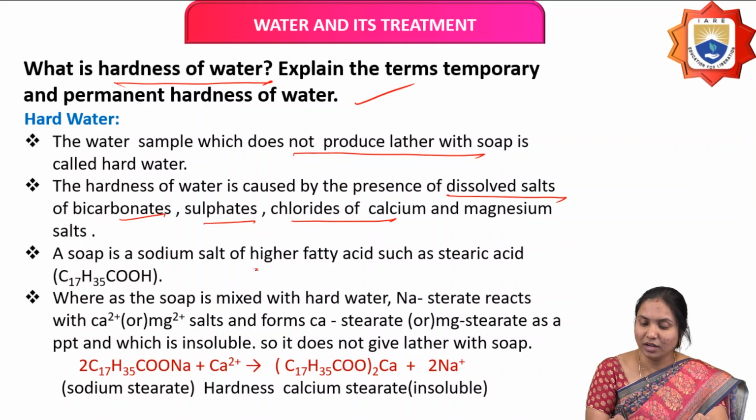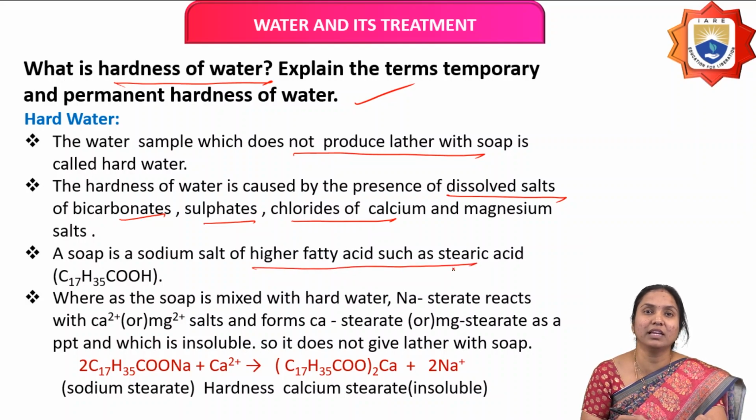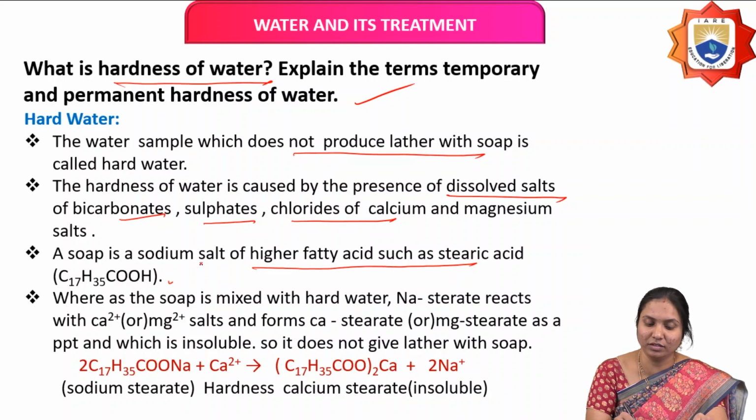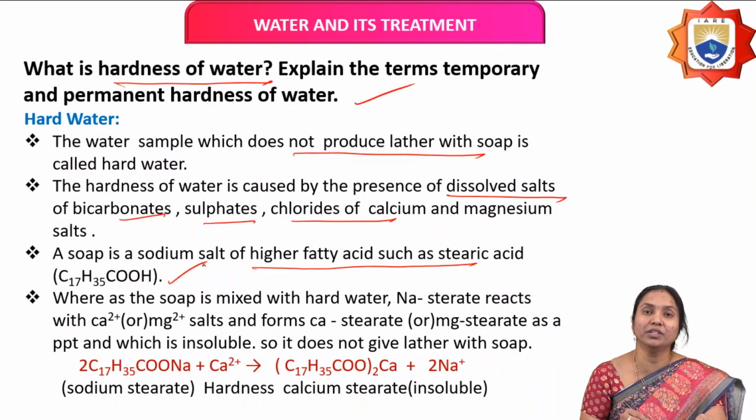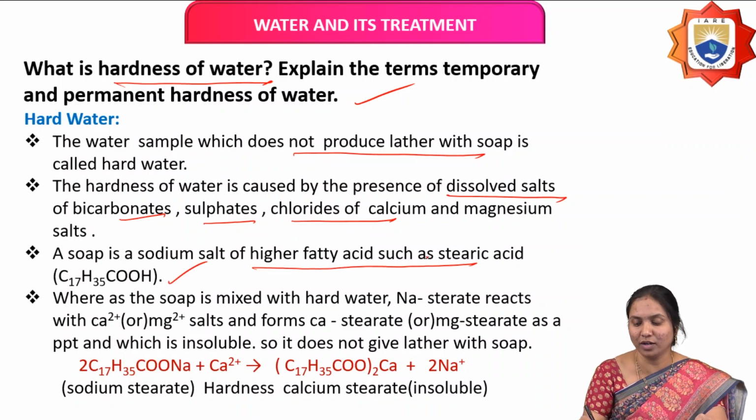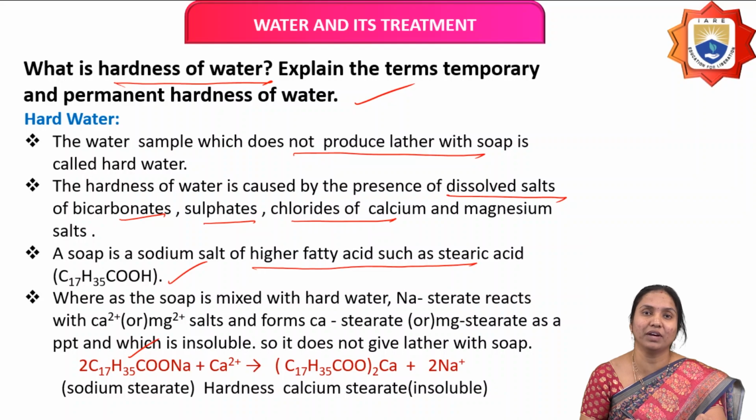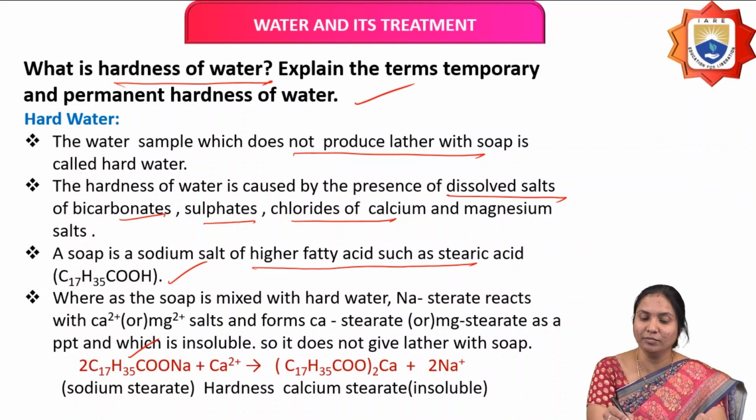Soap is a salt of a higher fatty acid such as stearic acid or oleic acid. For example, the formula of stearic acid is C17H35COOH. The soap formula is C17H35COONa. Sodium or potassium salts of high molecular weight fatty acids like stearic acid or oleic acid are called soap. When we treat water with soap and it doesn't produce lather, that is called hardness of water.